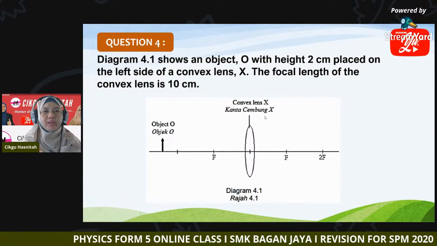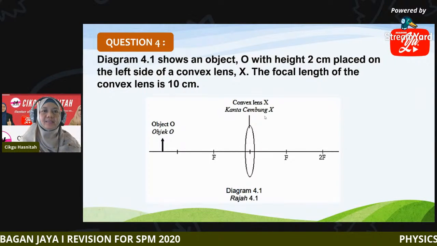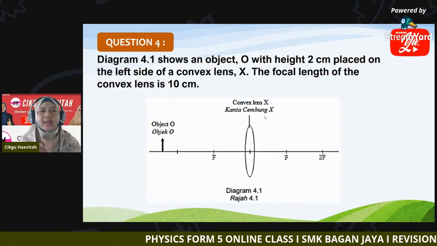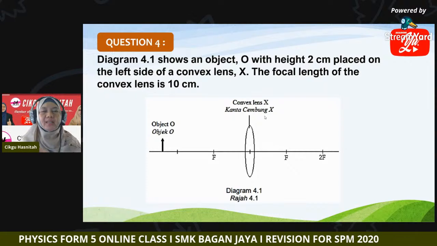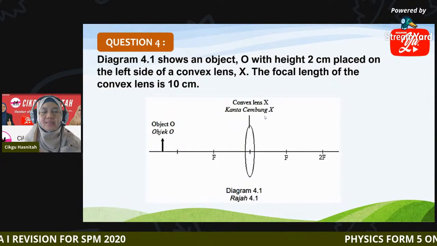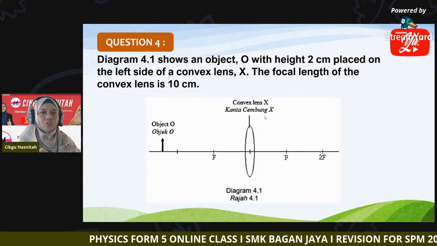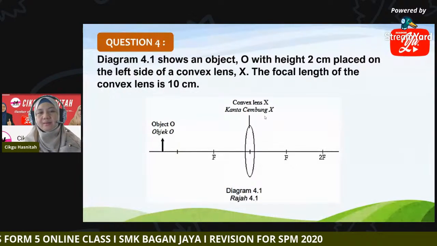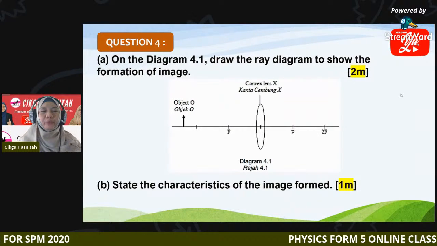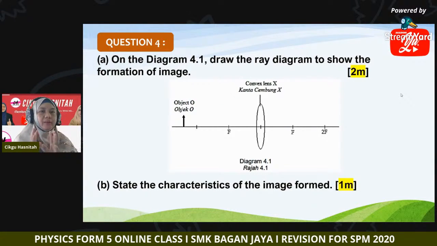Still to do with light. Now we have a lens, convex lens X. Object O has a height of 2 centimeters, so you can highlight this. The object, height 2 centimeters, is placed on the left side of convex lens X. The focal length of the convex lens is given as 10 centimeters. So F is 10 centimeters. Question A, on diagram 4.1, draw the ray diagram to show the formation of the image.